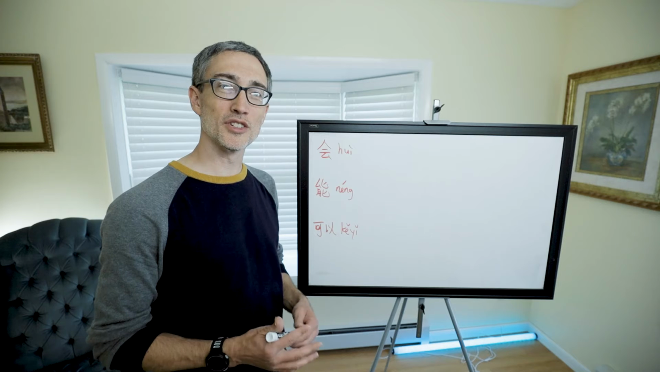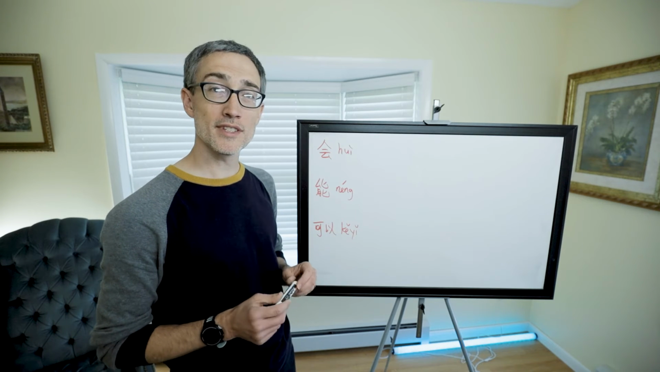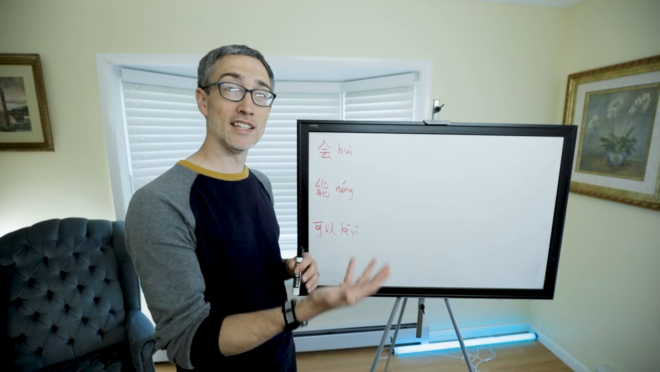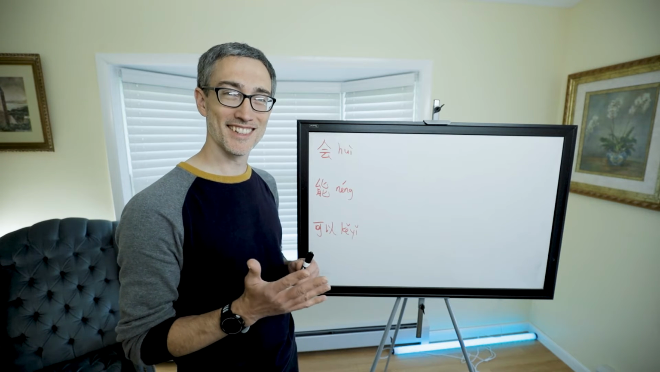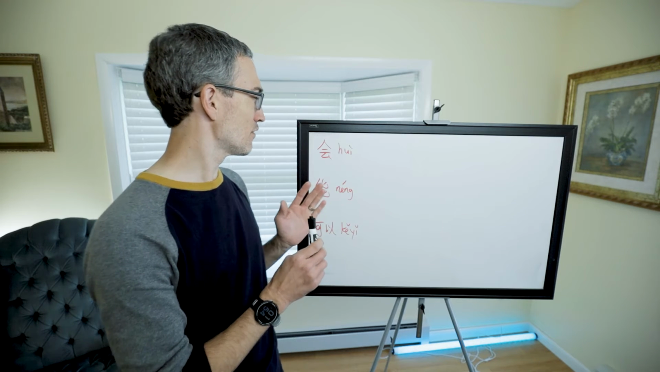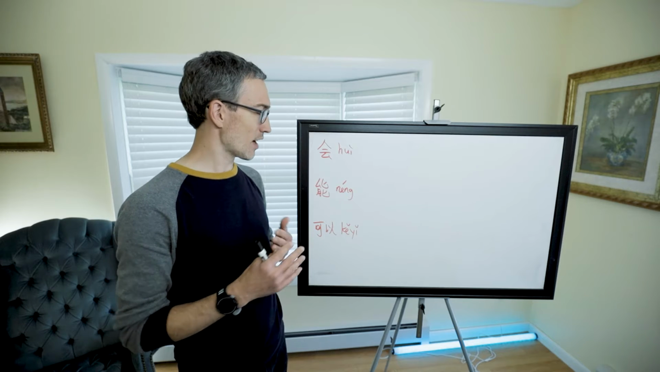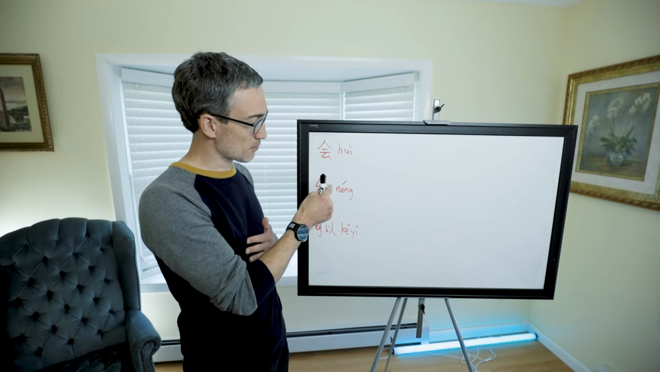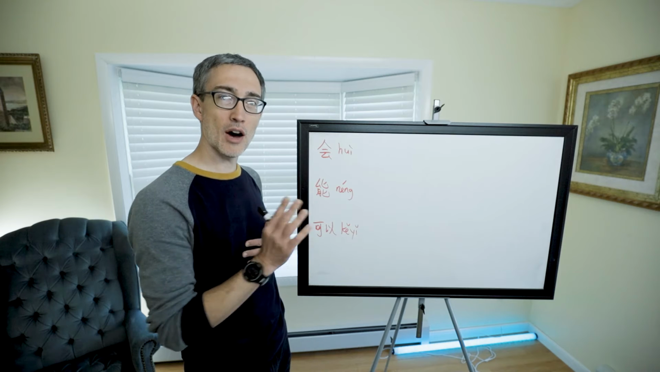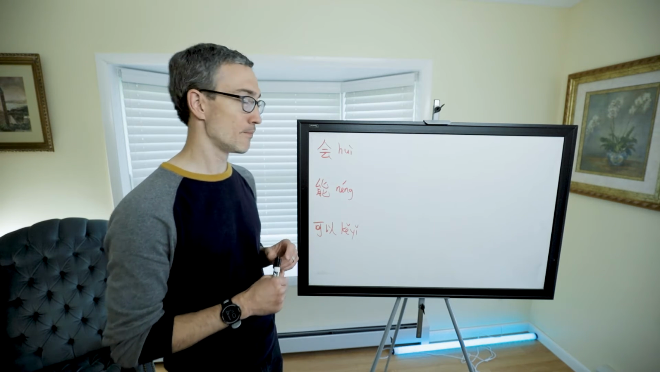So in this clip, we're going to go over 会, 能, and 可以, which are three words that in English can be translated can. So I'm going to first talk about their primary meaning. I can say that this is primarily this, and this is primarily that. However, they each have secondary meanings, and there's some overlap between them.